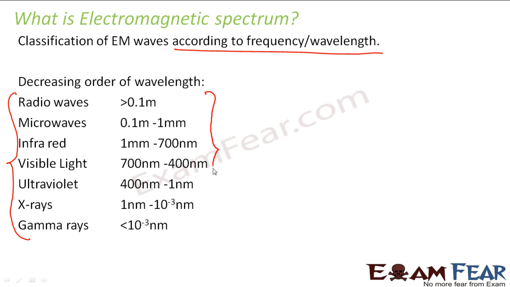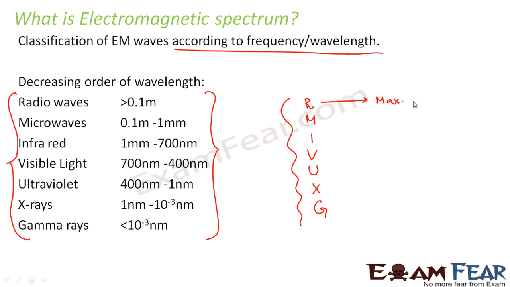Sometimes it is a little difficult to remember which has the smallest wavelength and which has the largest wavelength. So you can just remember the initials R, M, I, V, U, X, G. These initials are in the order of decreasing wavelength, so the first has the maximum wavelength and the last has the minimum wavelength.